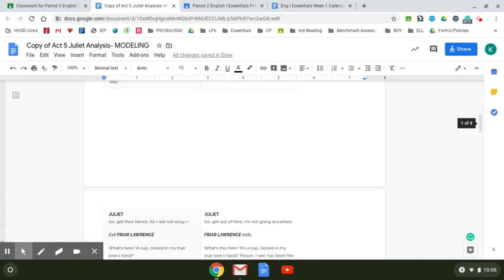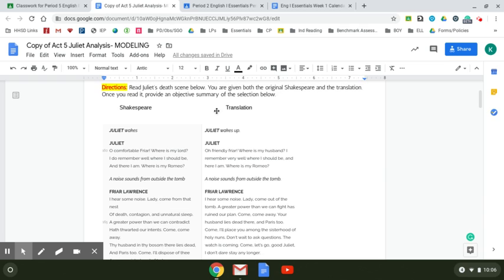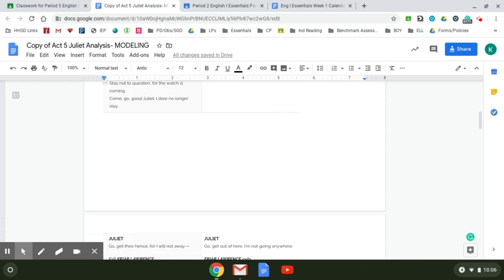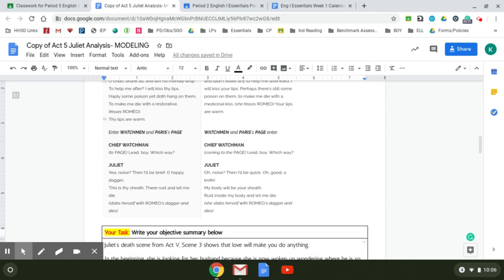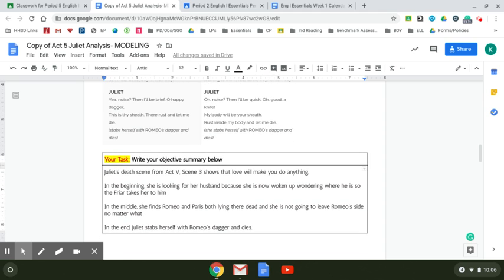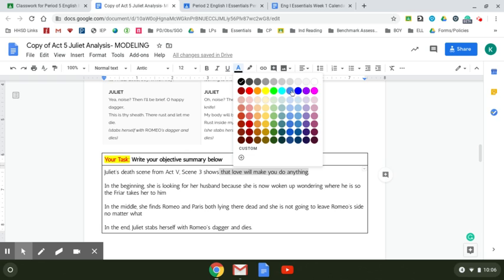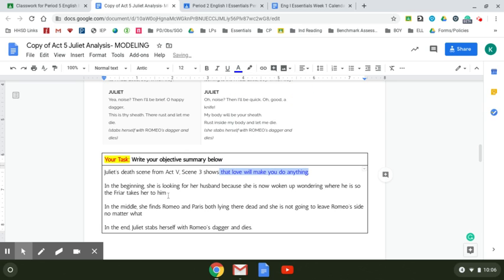So here's the original text from Shakespeare, and then here's a translation. If you get caught up with the original, you can always look at the translation. I push you to try to use the original though. Down here, it's asking you to come up with an objective summary. In the document you have, none of this is filled in. This is an example from one of your peers who did a very nice job.